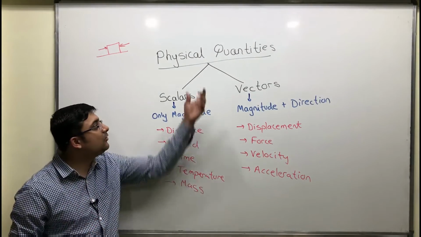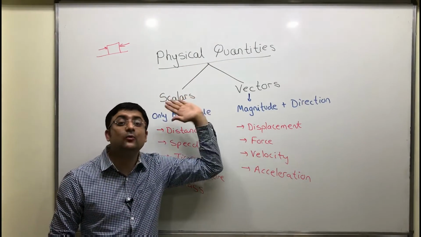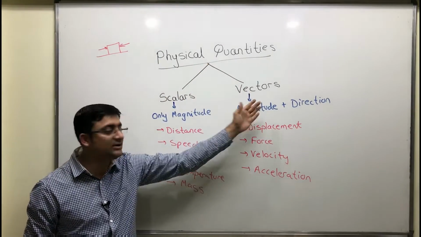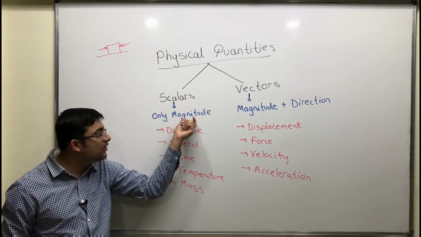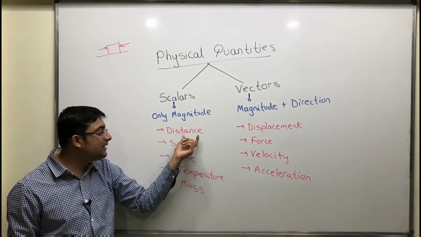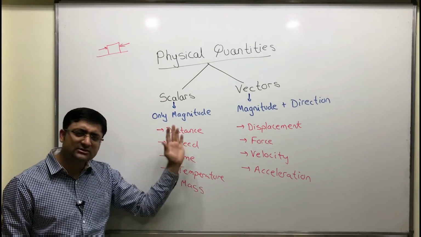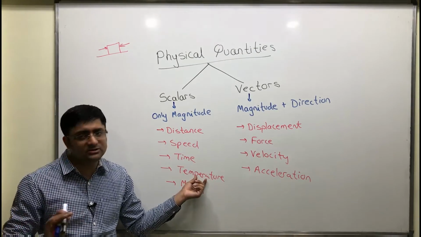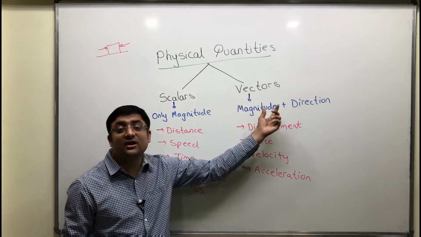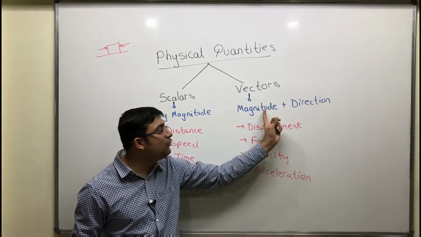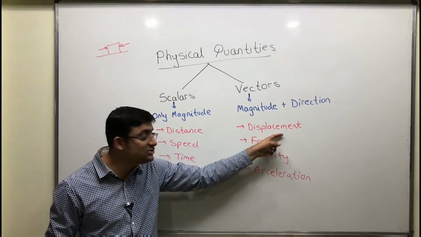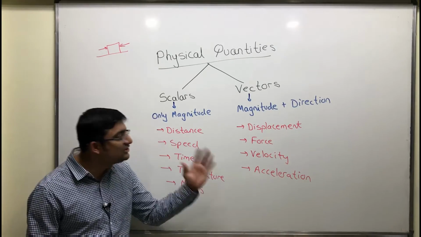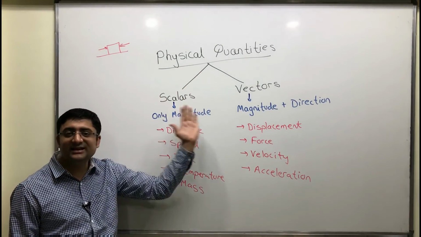So let me do a quick recap. What are physical quantities? Those quantities which can be measured are known as physical quantities. They are divided into two types, scalars and vectors. Those physical quantities which require only magnitude are known as scalars. For example, distance, speed, time, temperature, mass. They require only magnitude. Imagine temperature 37 degrees Celsius. Do I have to specify north, south, east, west? No. So only magnitude. Vectors on the other hand are those physical quantities which require both magnitude and direction. For example, displacement, force, velocity, acceleration. We'll shortly learn about these two things. So this over here is the concept of physical quantities, scalars and vectors.